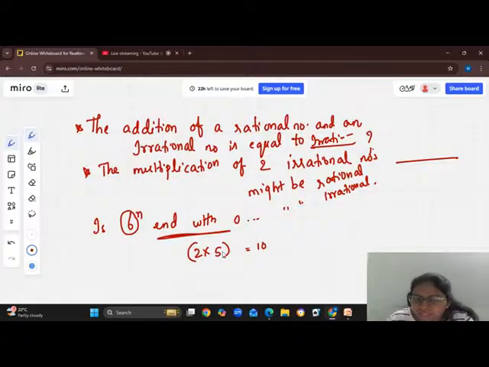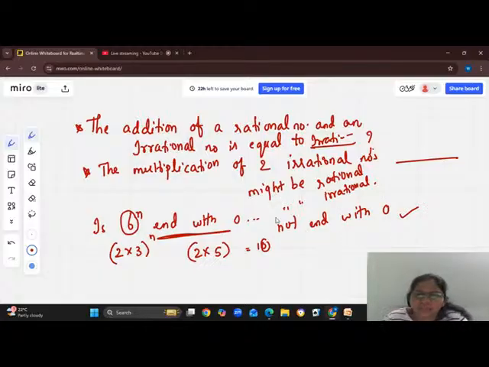Whenever it can be written in the form of 2 into 5, only then will the last digit be 0. If you are not able to write the number in the form of 2 into 5, then it will not end with 0. Here I can write this as 2 into 3 power n. I can't write it as 2 into 5. Hence, it will not end with 0. Please correct this from the previous live video.